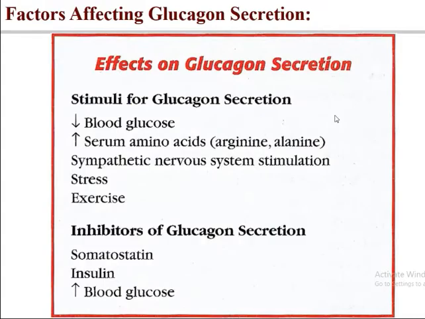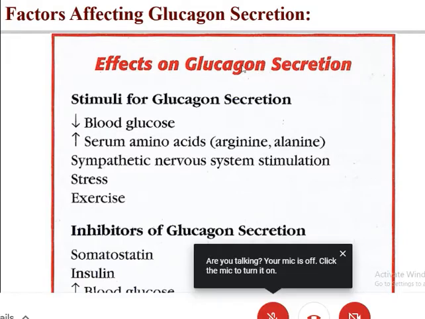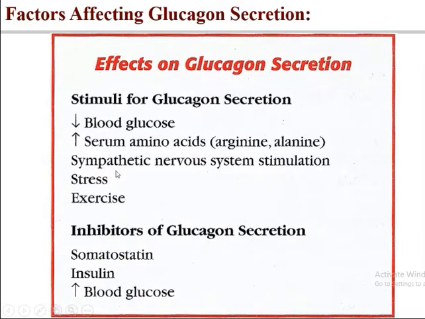Factors that affect glucagon secretion. We studied insulin. Now, what are the factors for glucagon secretion then? So, stimuli for glucagon secretion and inhibitors. Under these two headings we can discuss: stimulators and inhibitors. Stimulator: decrease in blood glucose level.